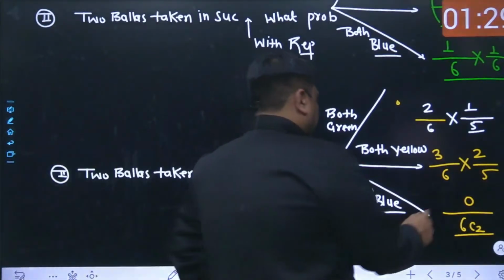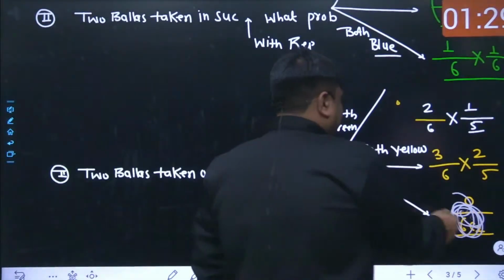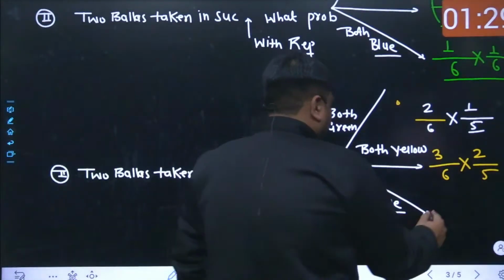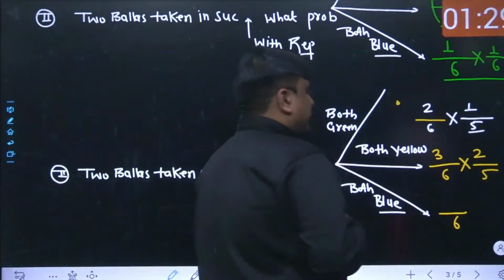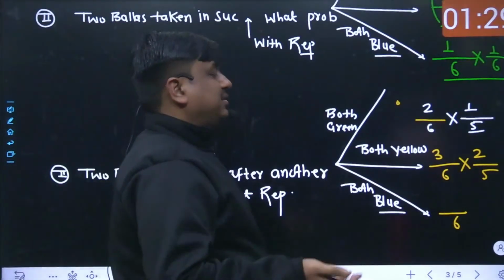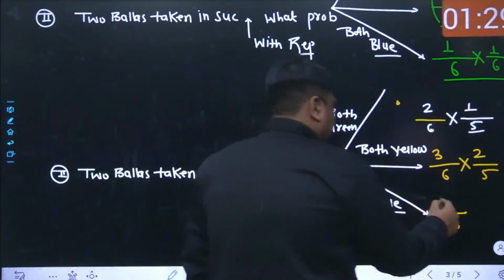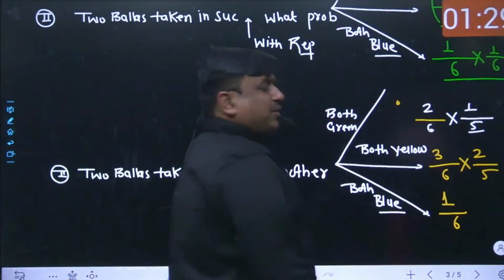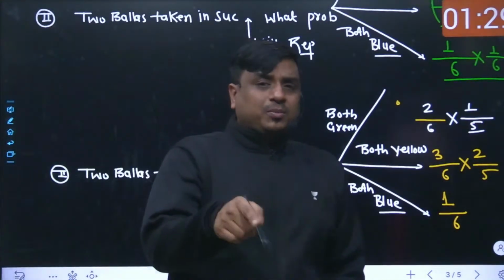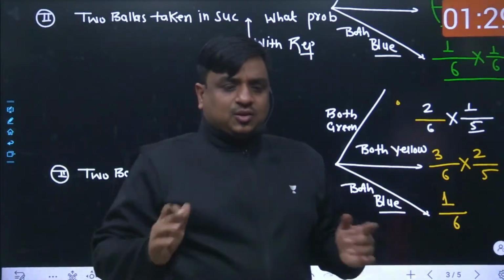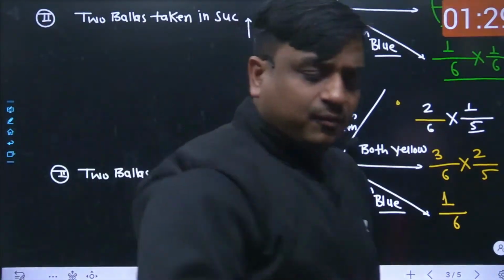Similarly, if I take both of the blue ball, so what had been happening? Again, how many different ways the one ball could have been selected out of 6 number of items? It has been 6C1, that stands for 6. The first ball to be blue. Obviously, there are only one different ways I could have selected the first ball to be blue, because within a complete structure only one blue ball we had.